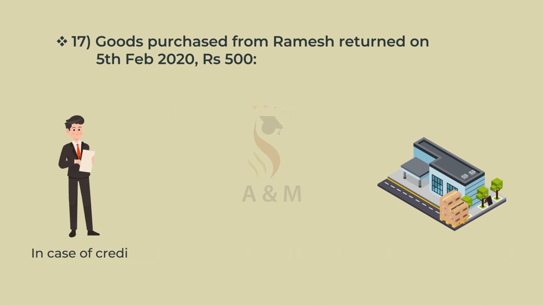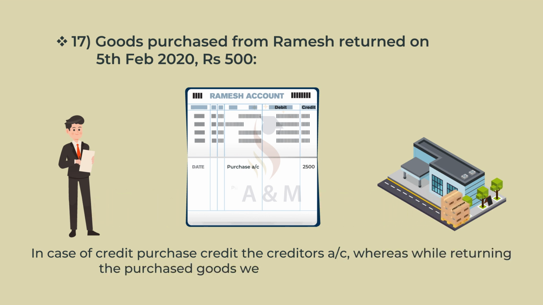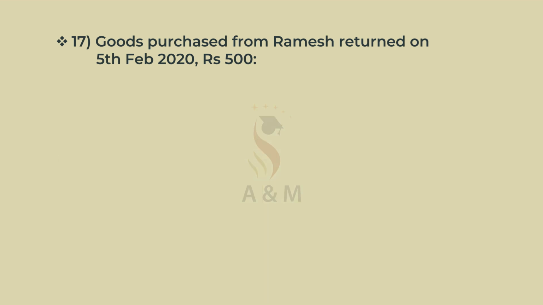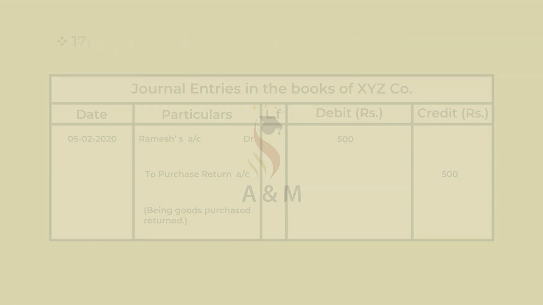In case of credit purchase, credit the creditor's account. Whereas, while returning the purchased goods, we must debit the creditor's account. And debit and credit entry gets cancelled. And the journal entry is Ramesh's account debtor ₹500 to purchase return account ₹500, being goods purchased returned.